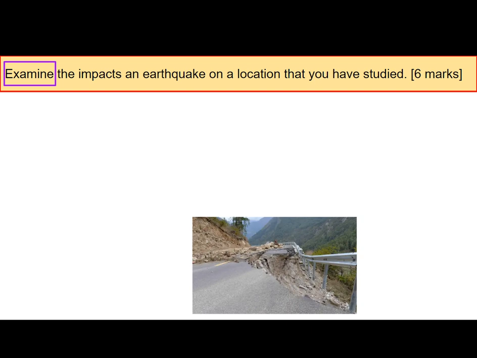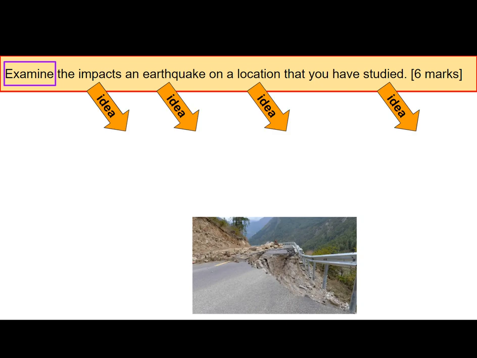Now, just breaking down the question and writing it down, thinking about the words that you see in the question, there's 4 main ideas here that you can write about straight away, annotating your question. So please do what I've done here, and just draw an arrow away from each word, or underline the word and then draw an arrow away from it, and then put some information down, a couple of key terms that you can remember about the impacts.